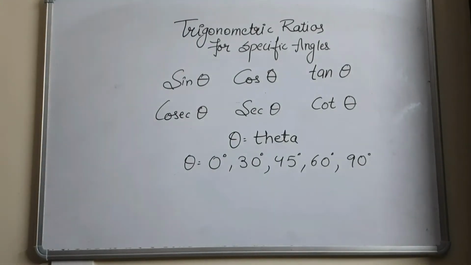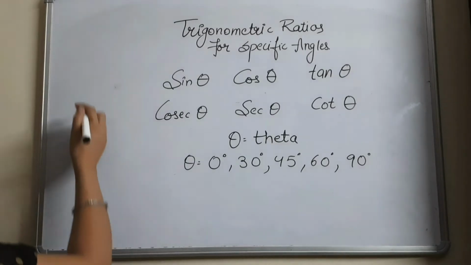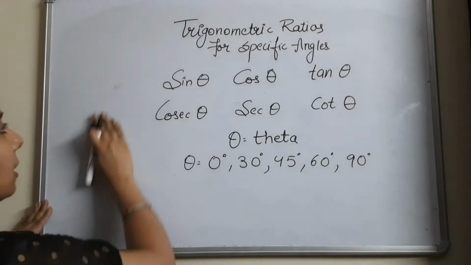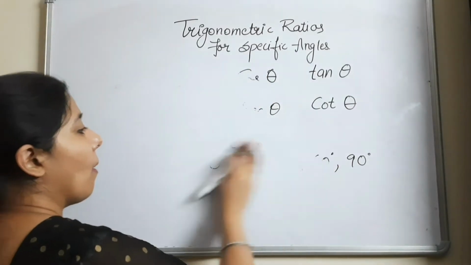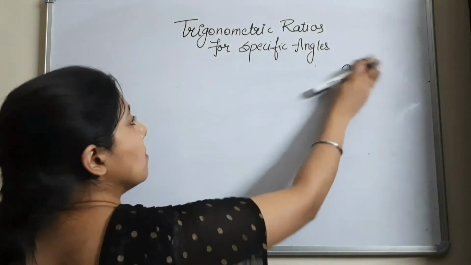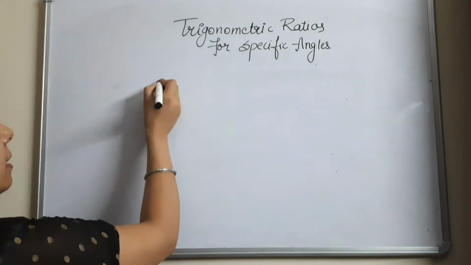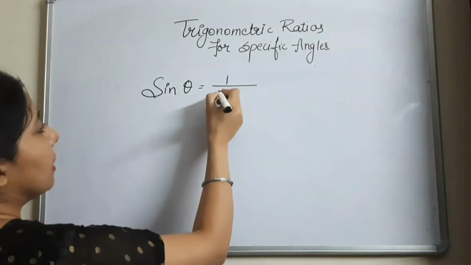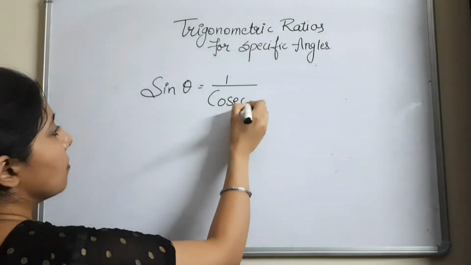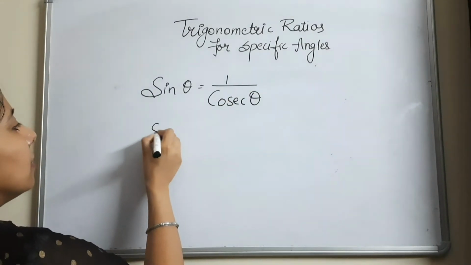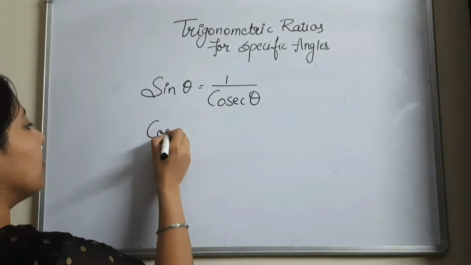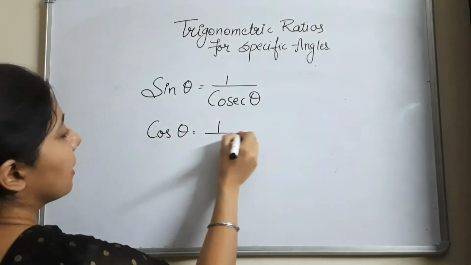Also, I told you something in the previous videos. Let me revise that topic also. Note down in your notebooks. There is some relation between the topics, like sin theta is equal to 1 by cosecant theta, and cos theta is equal to 1 by secant theta.